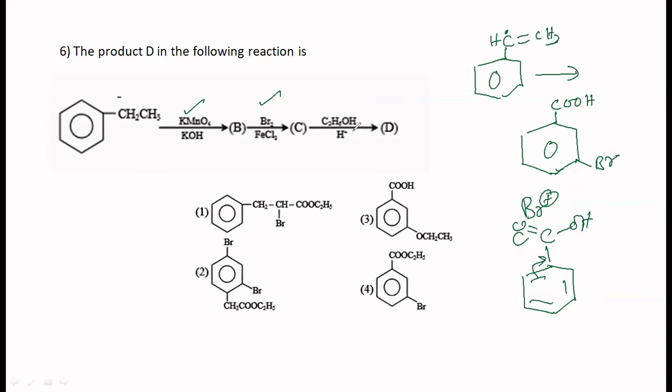Then what are you doing with this acid? You are making it react with C2H5OH in presence of an acid. Esterification must happen. So esterification happens with the COOH group. Nothing happens to your Br, which will be present at the meta position, intact. C double bond O, then O, C2H5. This is the product, the ethyl ester of benzoic acid. Yes, that is the product. Okay. Any doubt?